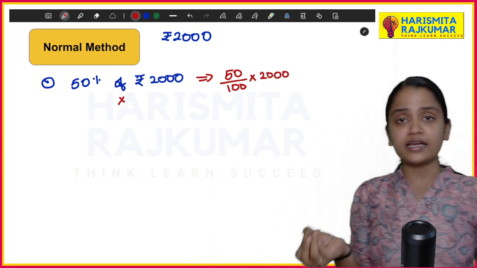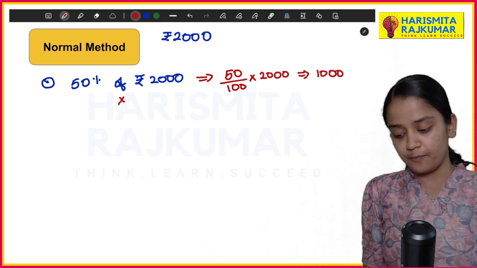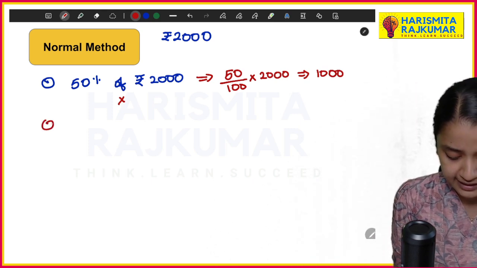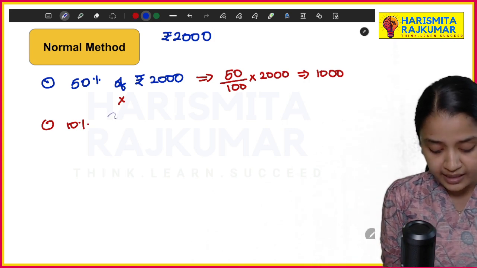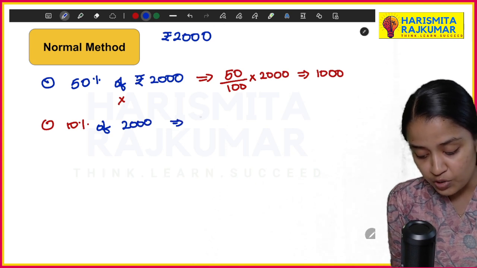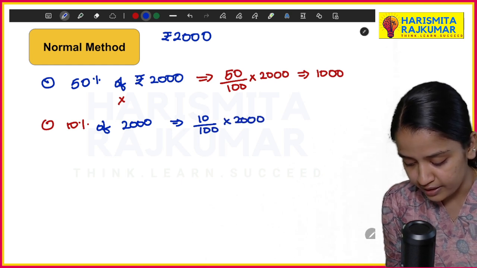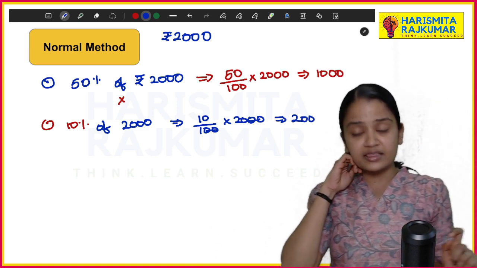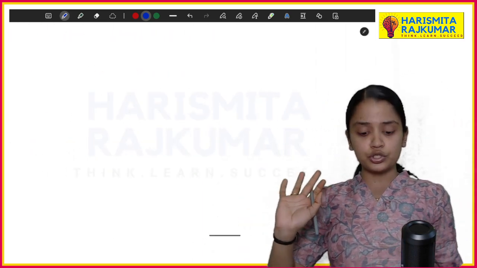I will be getting 50%, which I'll be getting as 1000. Similarly, for getting other percentages, for getting 10%, the same way, I will be doing 10% of rupees 2000, which is 10 by 100 into 2000, which gives me 200. So this is my 10 percentage. This is a basic method which you will know.